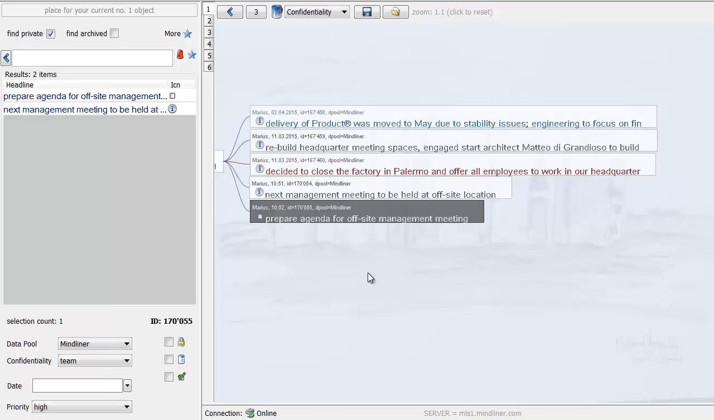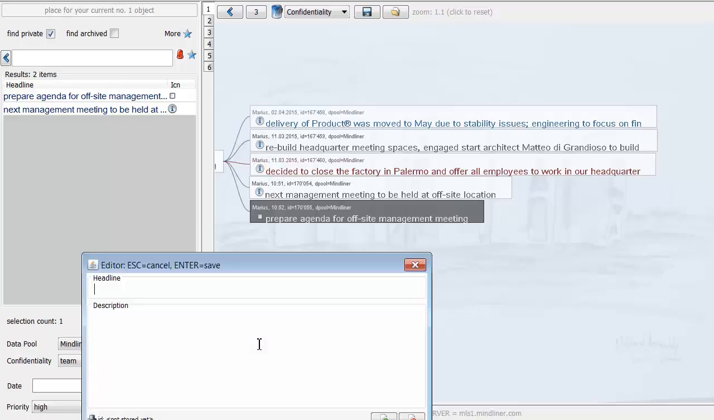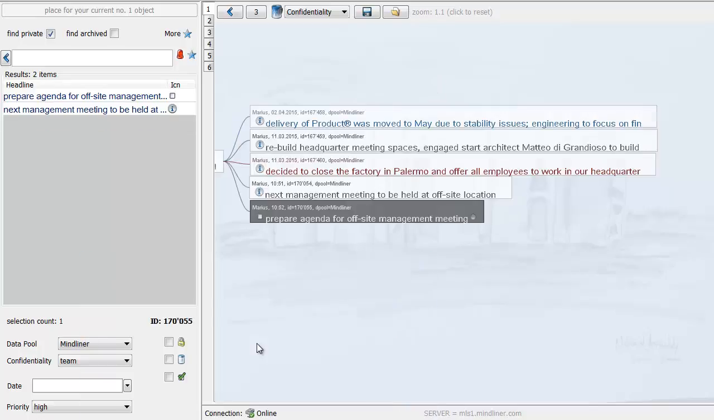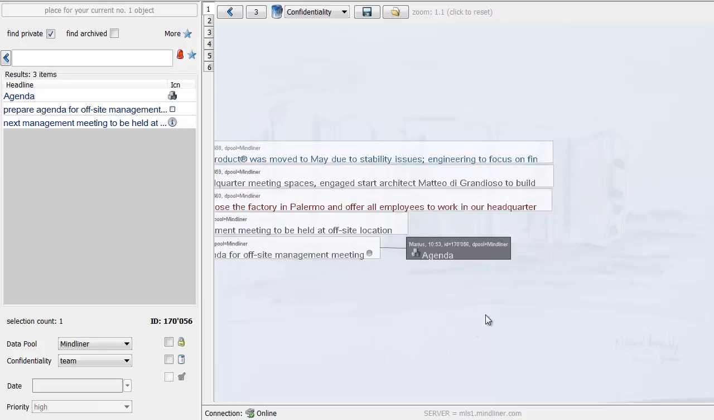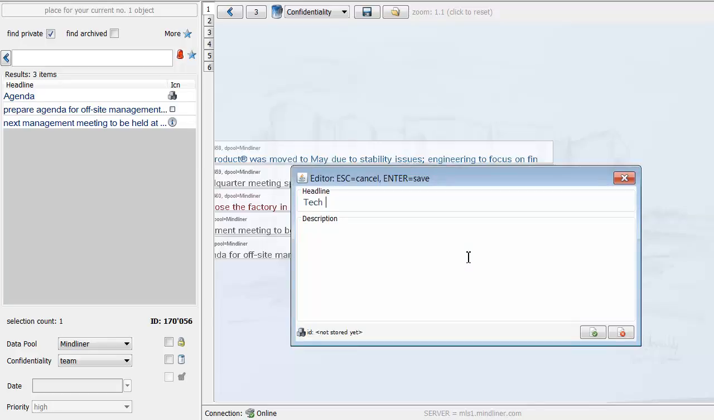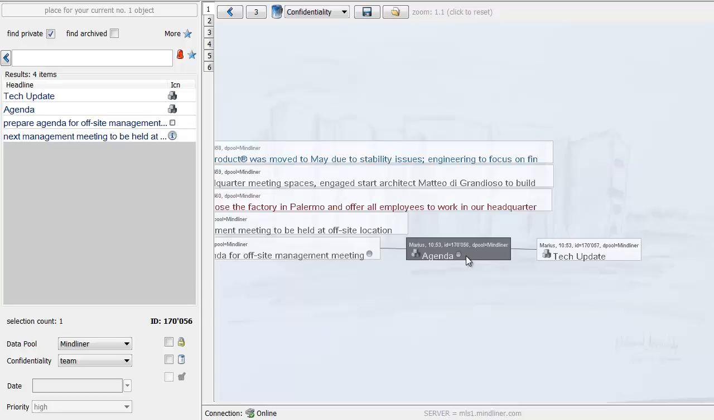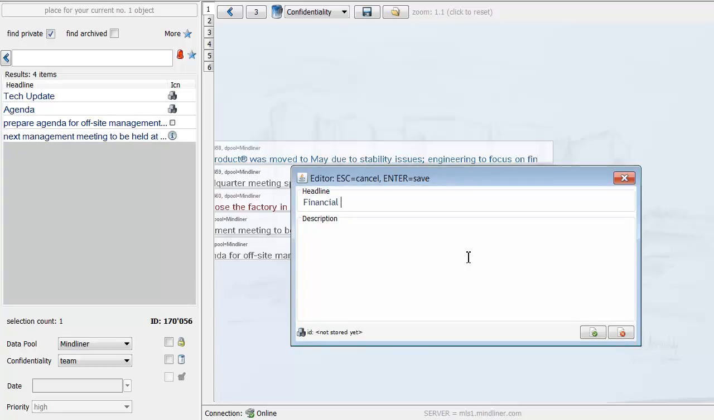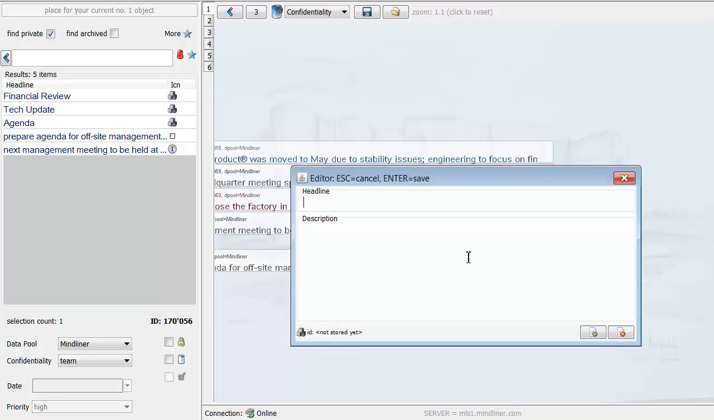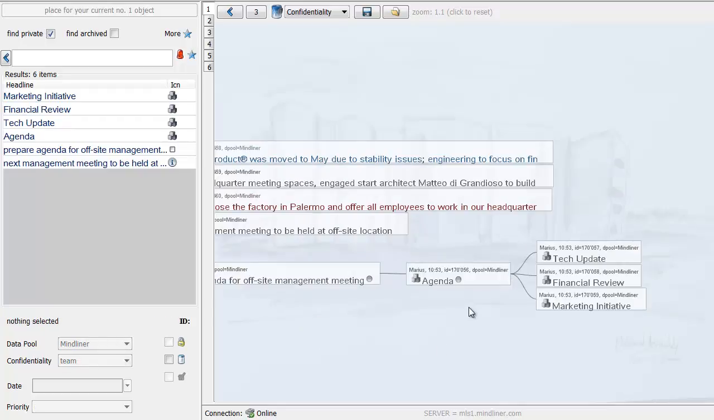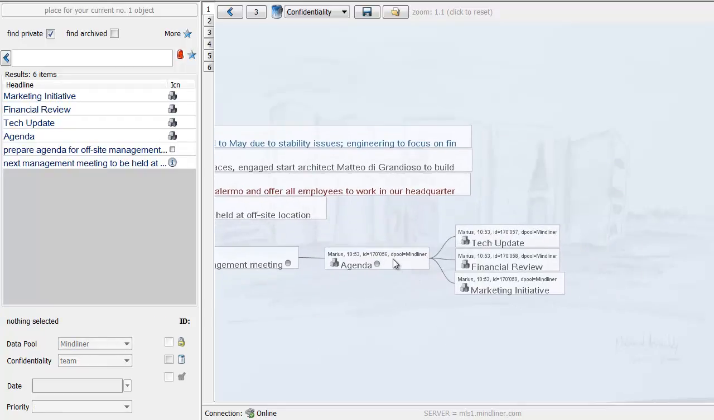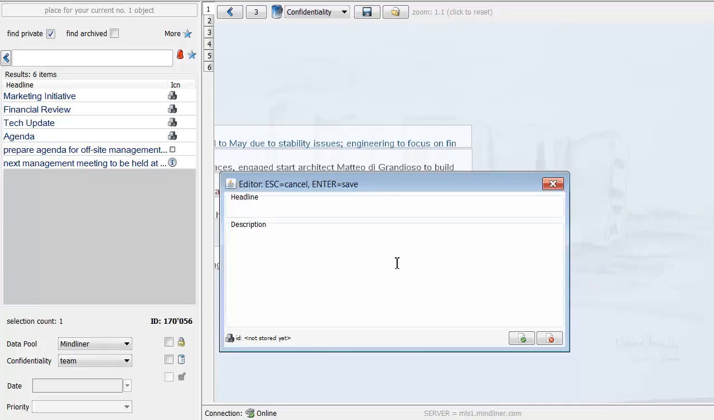Now here I have this task. I would immediately now create a collection and say agenda for the company offsite, and then I would, as a chairman, lay out the structure for this particular meeting. Technology overview, so we would say tech update. We would have a financial review, and we would have marketing initiative, categories of that meeting. And of course, we would have the days. So we would have, let's say, Tuesday morning,